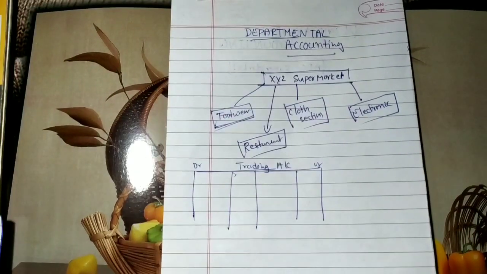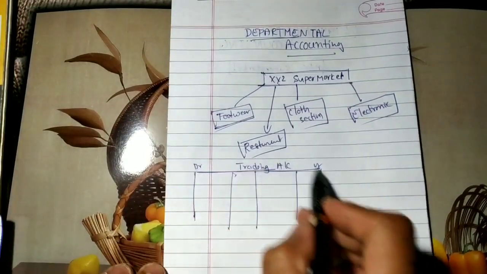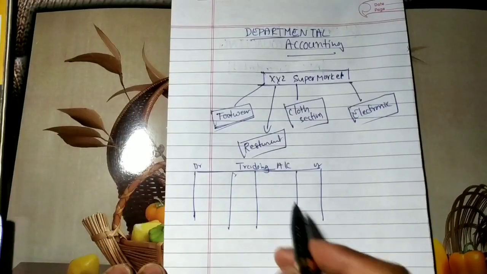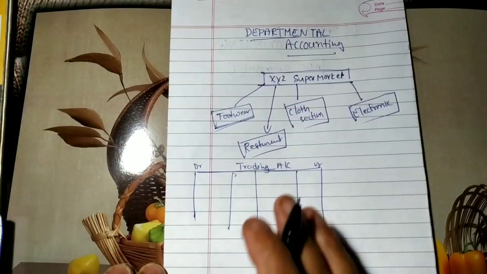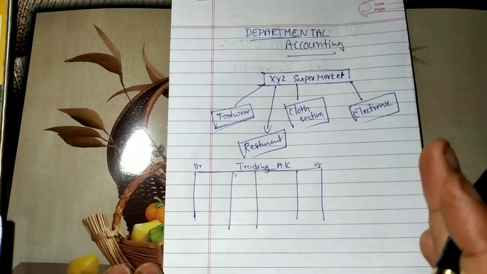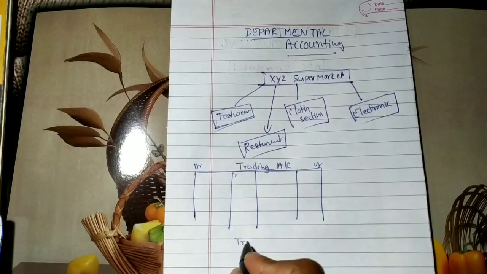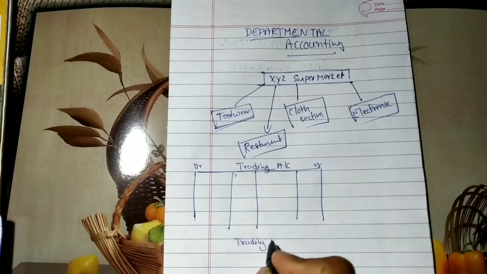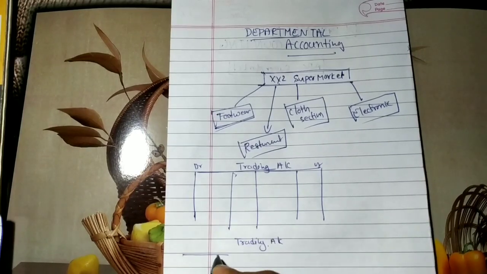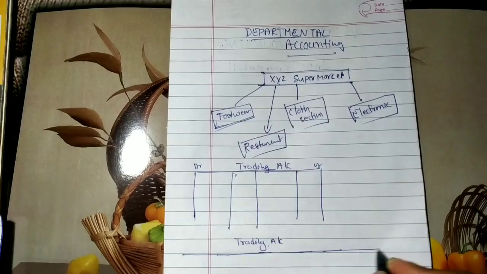Continuation of the profit and loss account. Here, this is the trading account of XYZ supermarket. But in this accounting, we are going to prepare the accounts of each department. How? It's very simple. Trading and profit and loss account as it is, no changes. Our column becomes a little bit bigger.